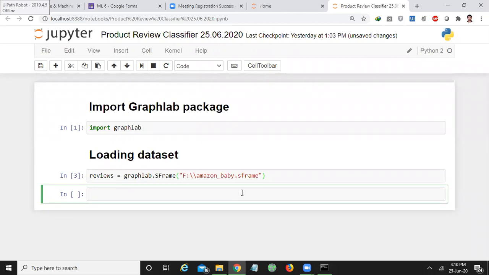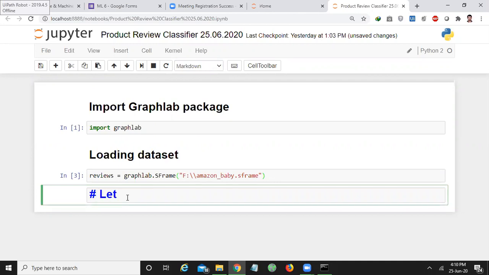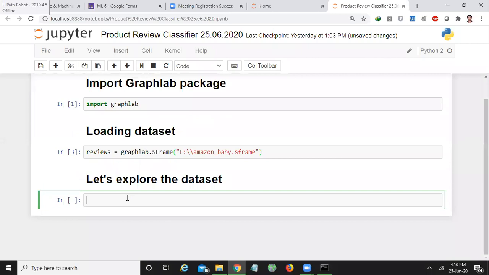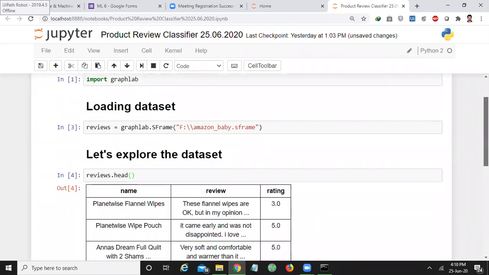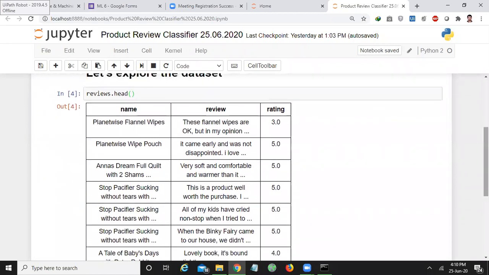Now I want to explore the data. That means I want to inspect what is there in that data set. Let's explore the data set. For that, I will check using the head method. This is how the data set looks.